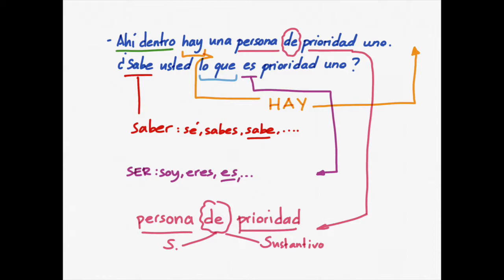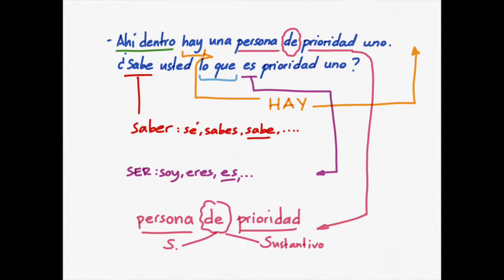But we can put ahí dentro at the beginning. We could also say, hay una persona de prioridad 1 ahí dentro. So the order in Spanish is flexible. And then he says, ¿sabe usted lo que es prioridad 1? Again, we have sabe usted, which is a formal way. We are using a conjugated form from saber, sabe, to know. So, do you know what is priority 1?